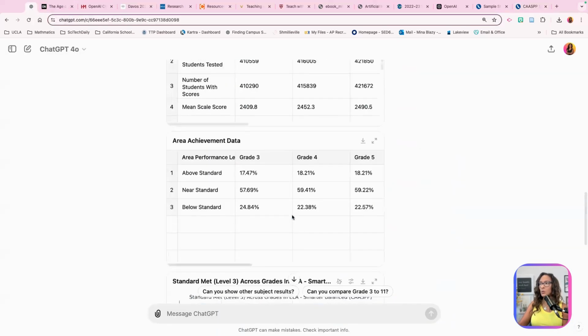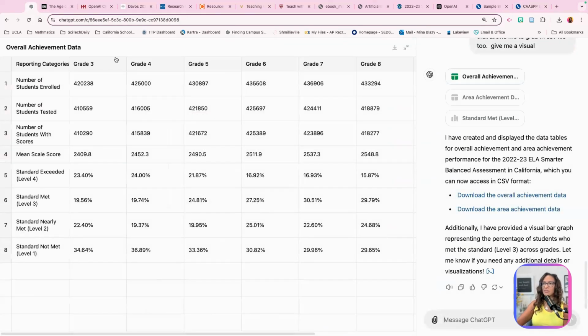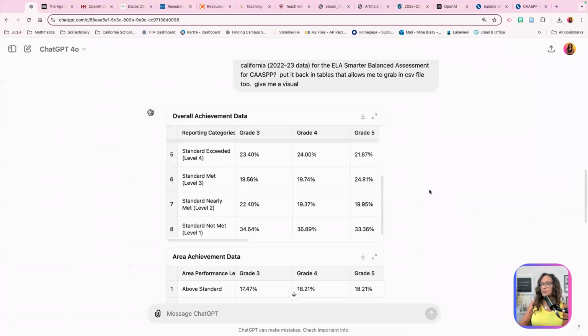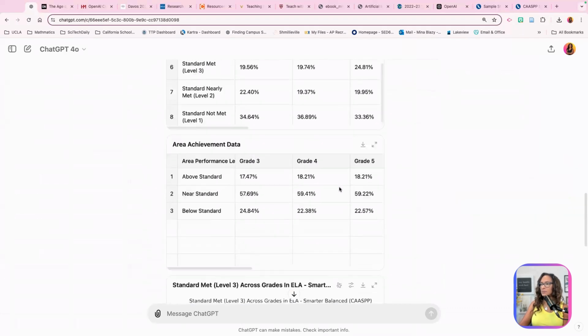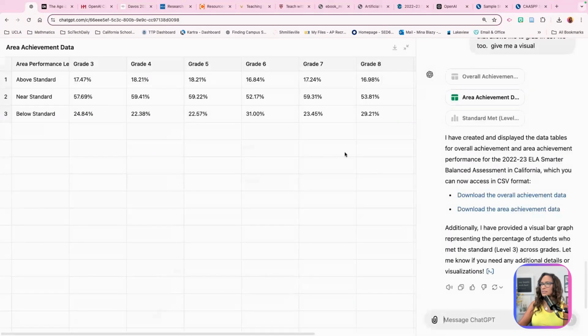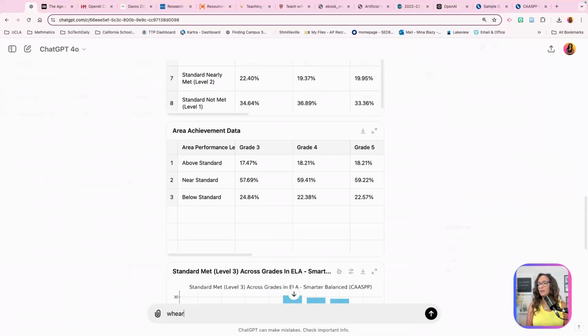So let's see what it did. Oh, okay. All right. So it gave me all the data. I want to expand it so you can see. If I wanted to copy this, I could download it or just open this up into an Excel or Google Sheet. So it gave me that. And then it gave me all the achievement levels, which I'm curious. Let's see. Where are all the achievement levels? It didn't give me all of them. Okay. So where are the 4 different achievement levels?